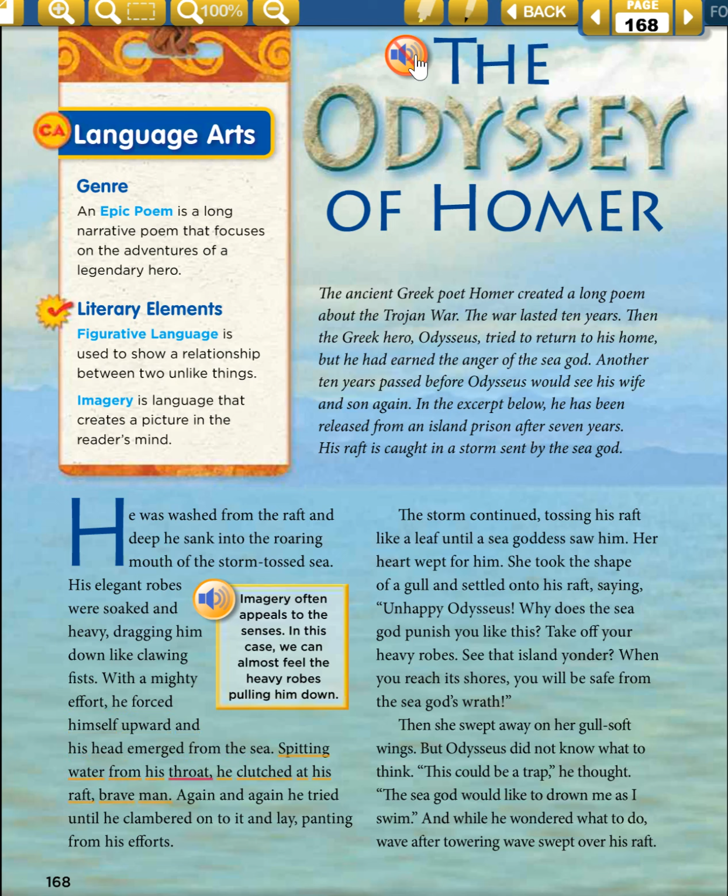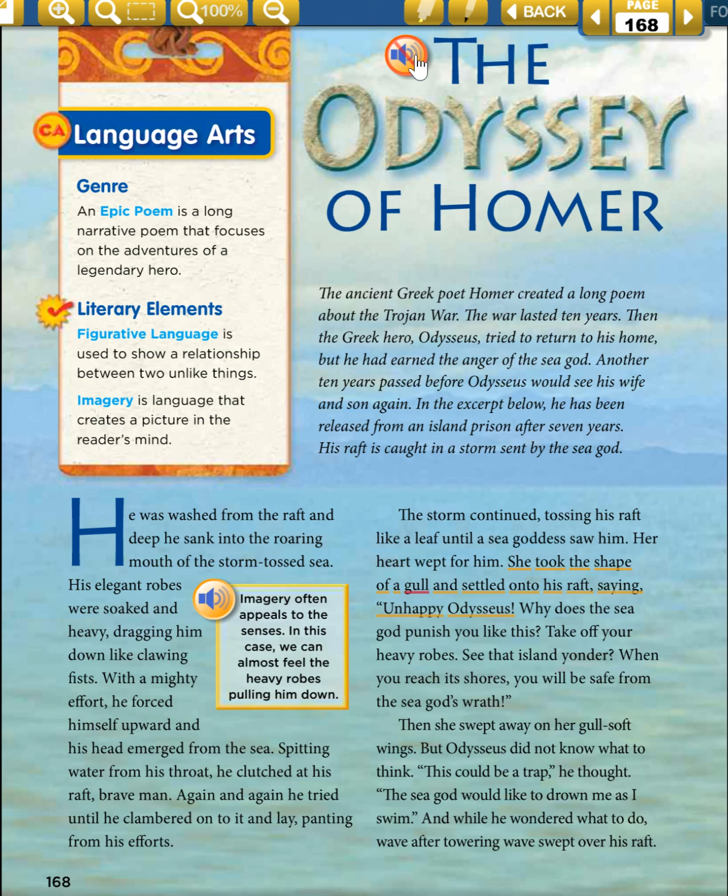Spitting water from his throat, he clutched at his raft. Brave man! Again and again, he tried until he clambered onto it and lay, panting from his efforts. The storm continued, tossing his raft like a leaf, until a sea goddess saw him. Her heart wept for him.